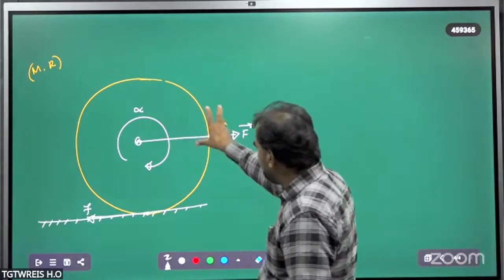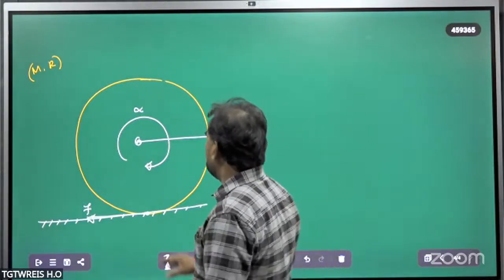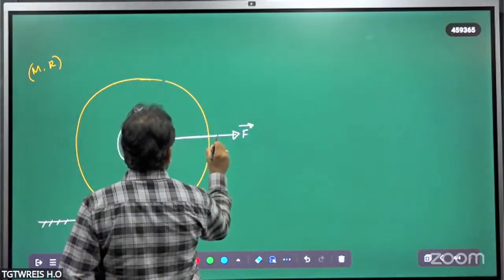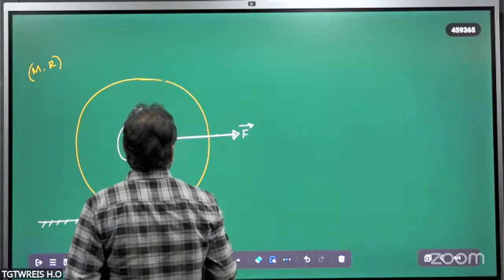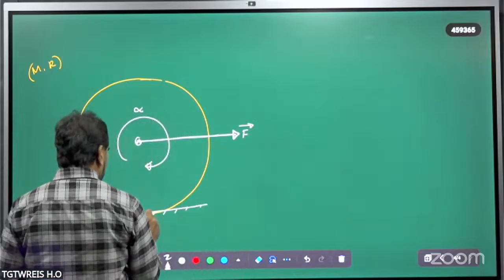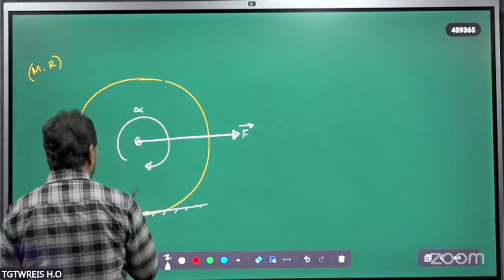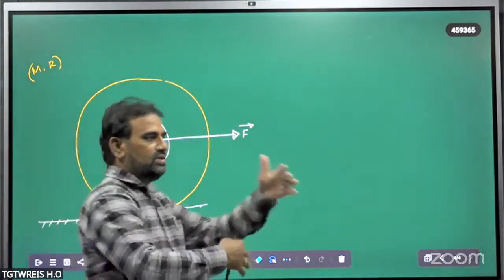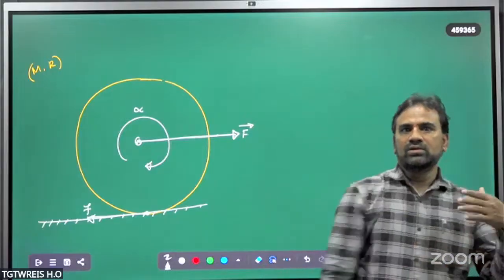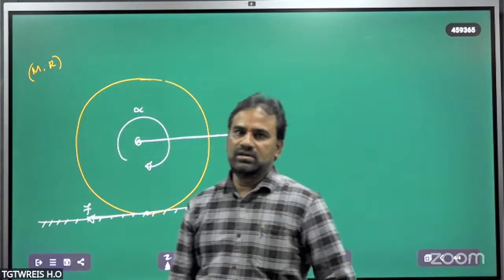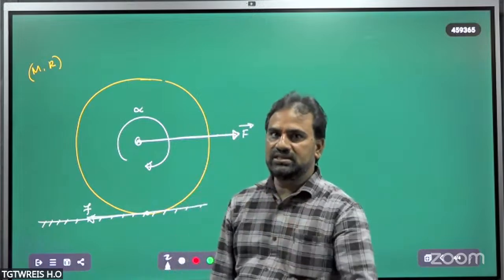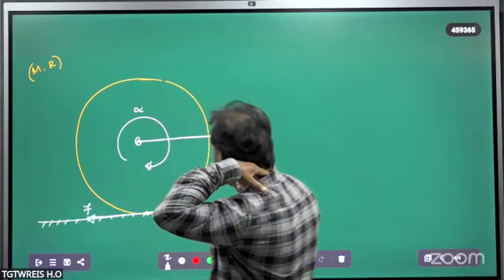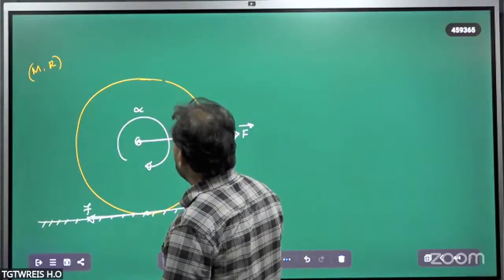When the solid cylinder is rotating, the center of mass has the linear velocity here. The center of mass has linear motion like this. At the point of contact, the friction force is acting in this direction. Then it is rolling and moving like this. So what should we calculate from this? We have to calculate the angular acceleration with which it is rolling.